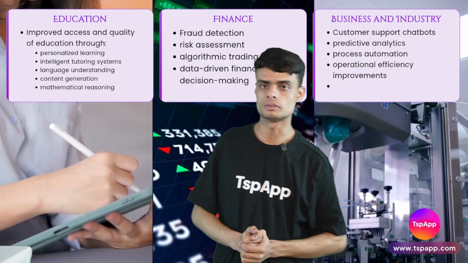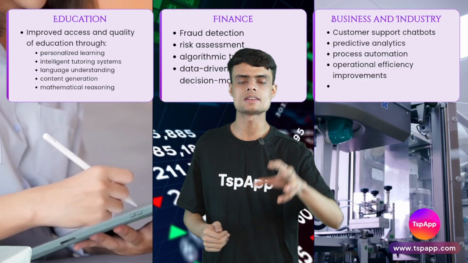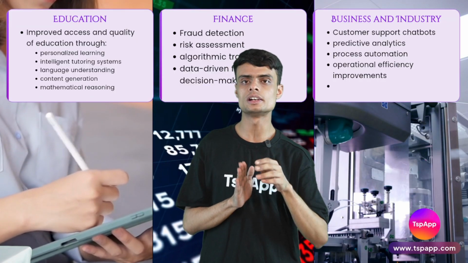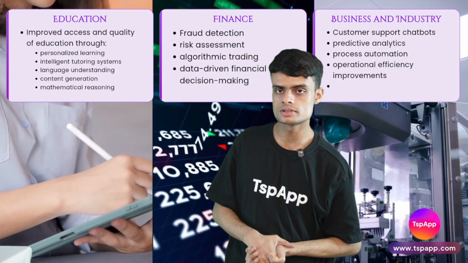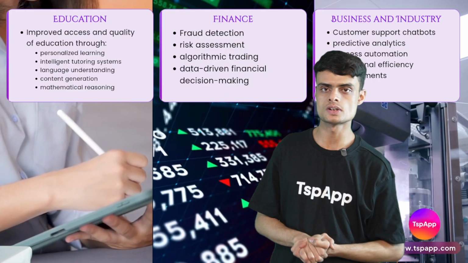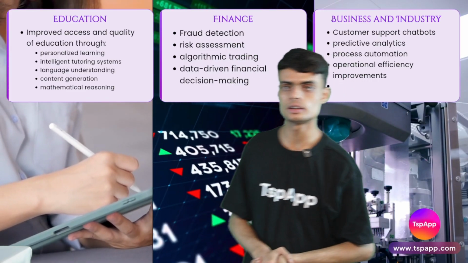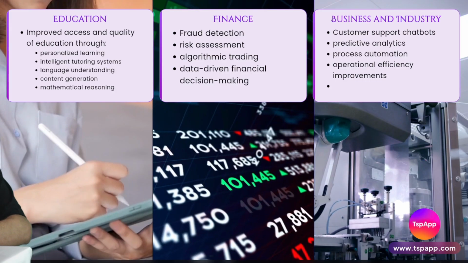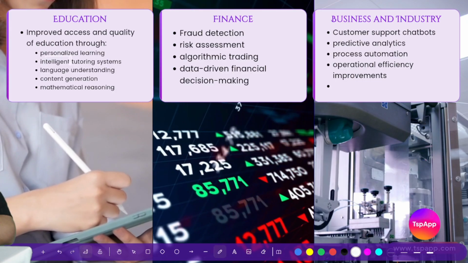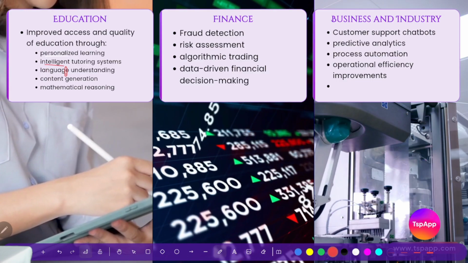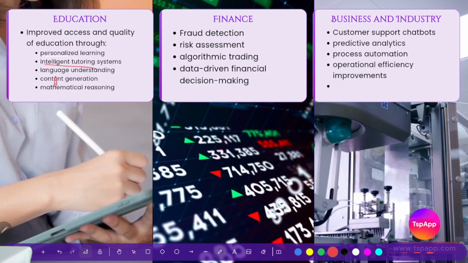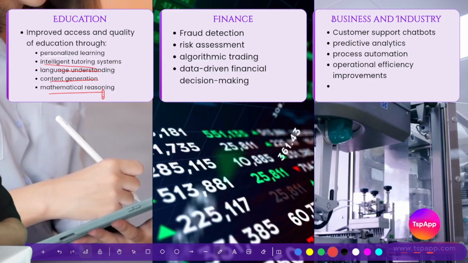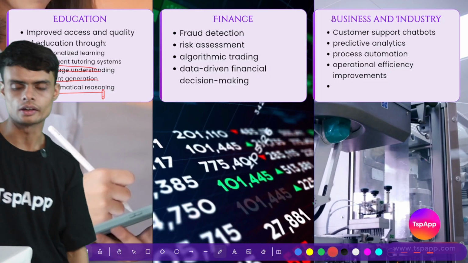Suppose the AI detects that this child is having difficulty in understanding algebra, then it will recommend the contents which are related to algebra. So this is how we are using AI to improve the score of children. We are prescribing different learning and personalizing the experience of students. Intelligent tutor system, language understanding, content generation, mathematical reasoning. All these cases require AI.